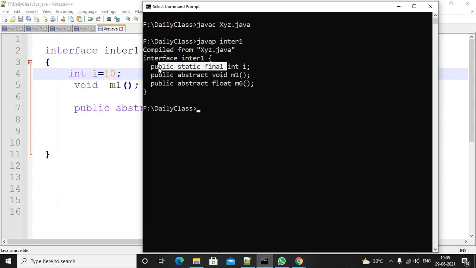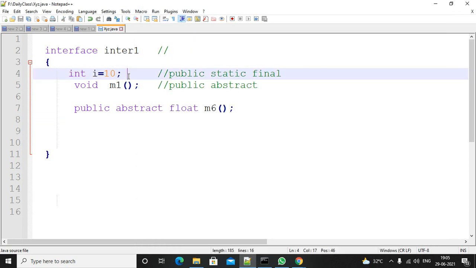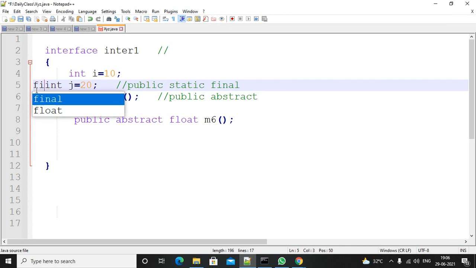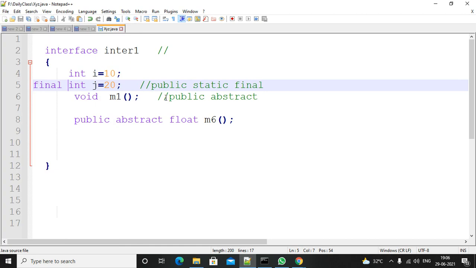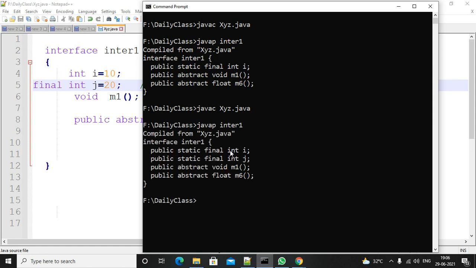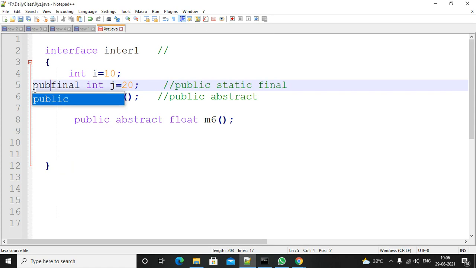The variable is by default a public static final variable. You have not written public static final here, but it is showing public static final. If you also write int j = 20 with final, in this case also it will add public static for the j variable. Compile it and check. The i variable and j variable both are public static. You didn't add public static for the j variable, it was added. If you add it also, nothing will happen.